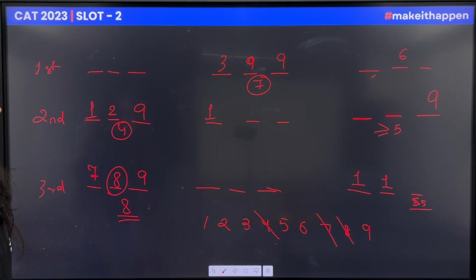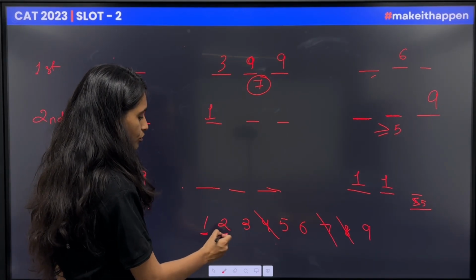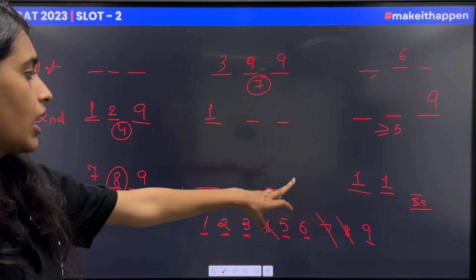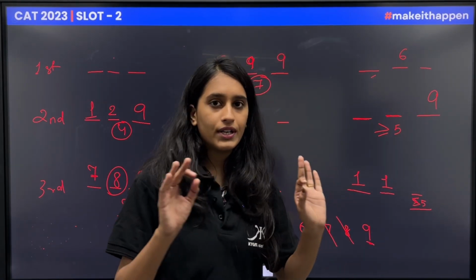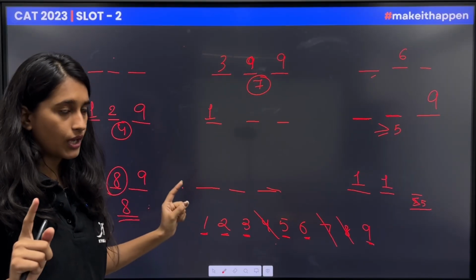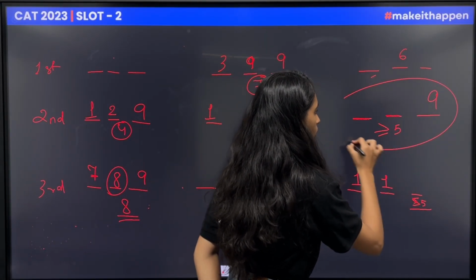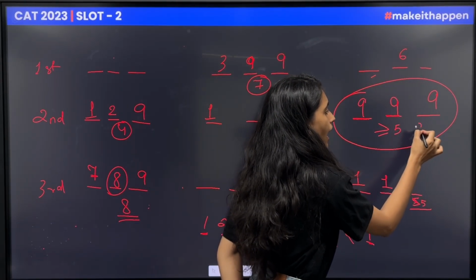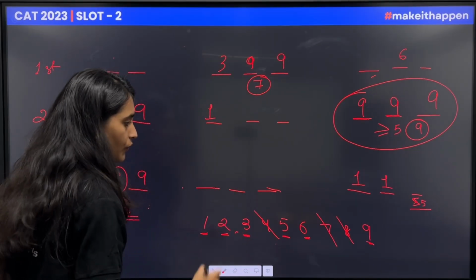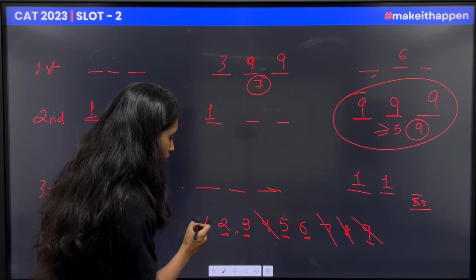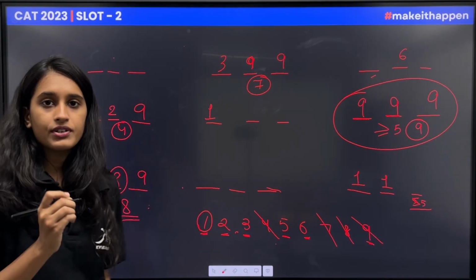Now, what averages are we left with? We are left with 1, 2, 3, 5, 6 and 9. 9 will be an average only when all the 3 sets have 9 coins, so it would be possible only in this condition. That means this will be 9, this will be 9, and the average will turn out to be 9.